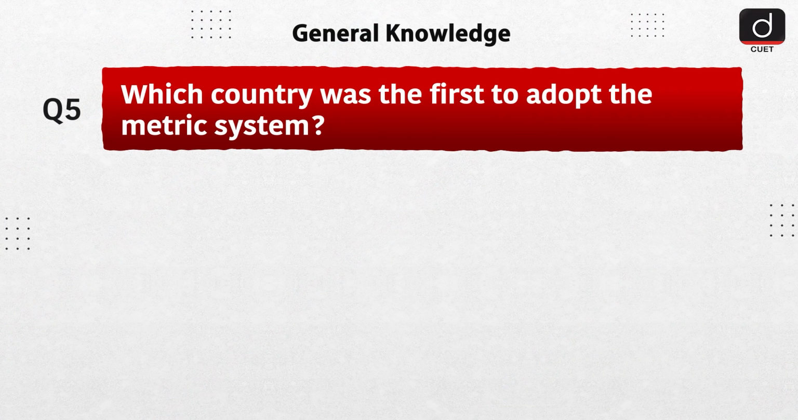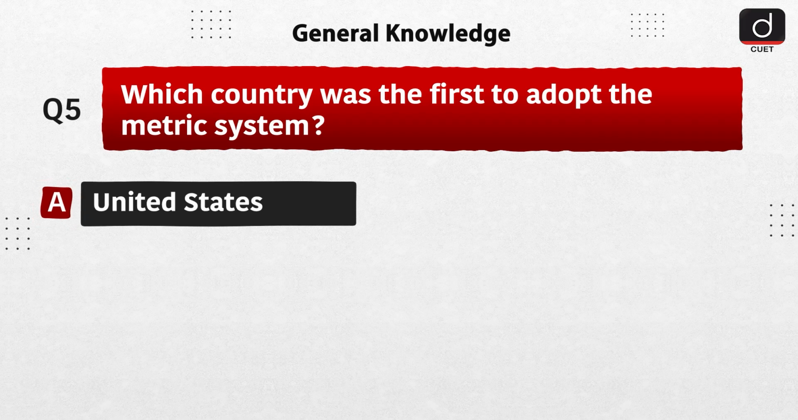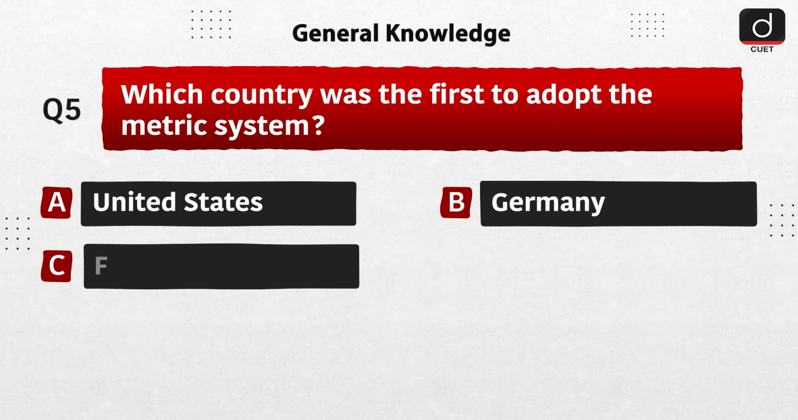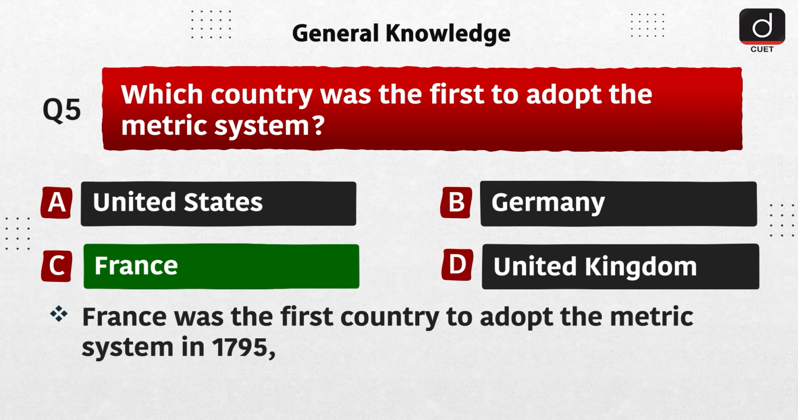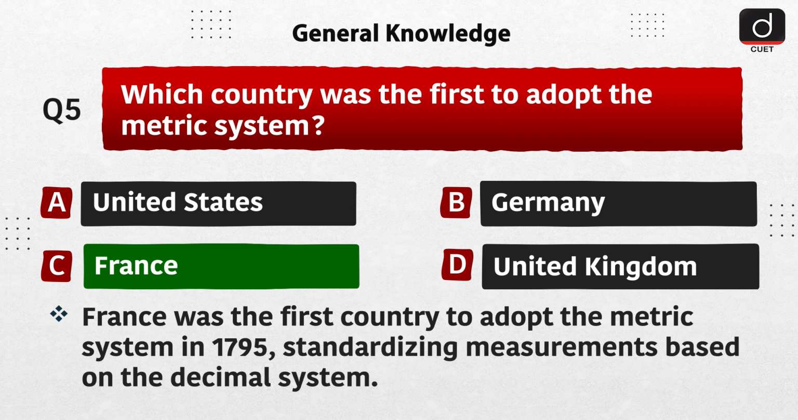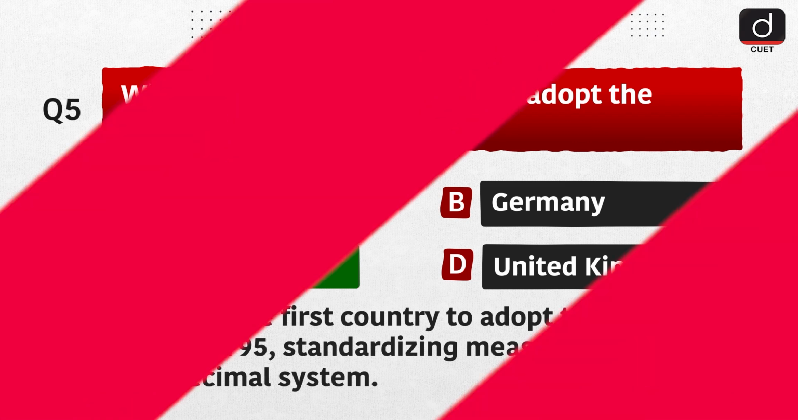Next question is, which country was the first to adopt the metric system? Option A, United States. Option B, Germany. Option C, France. Option D, United Kingdom. The correct answer is option C, France. France was the first country to adopt the metric system in 1795, standardizing measurements based on the decimal system.